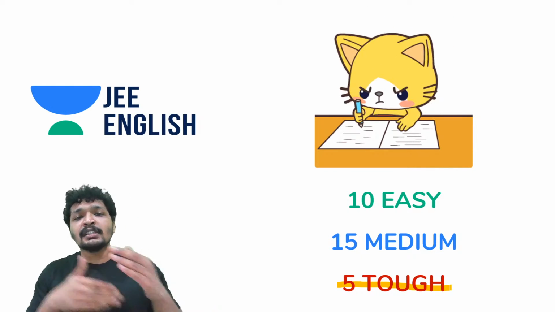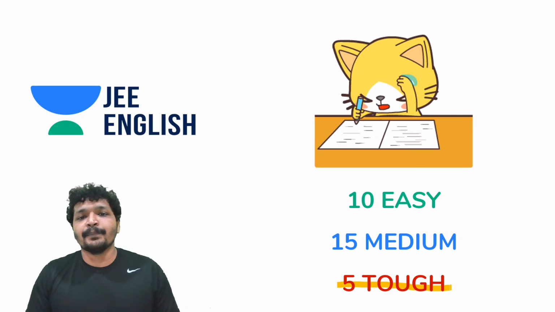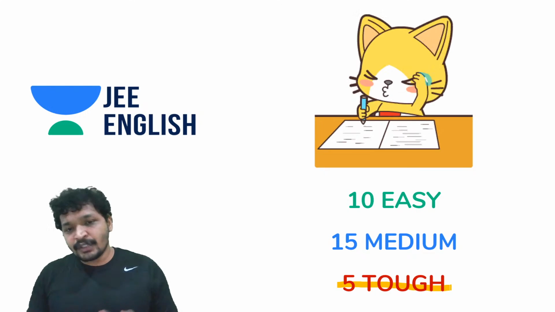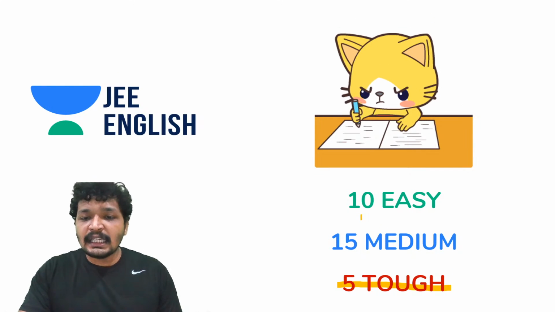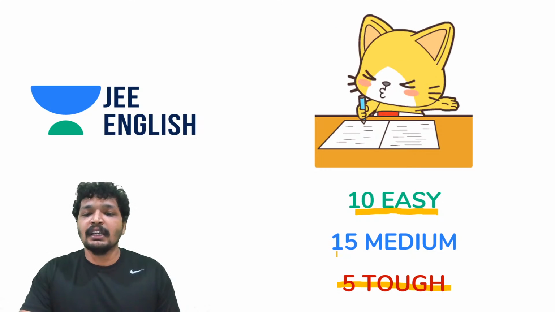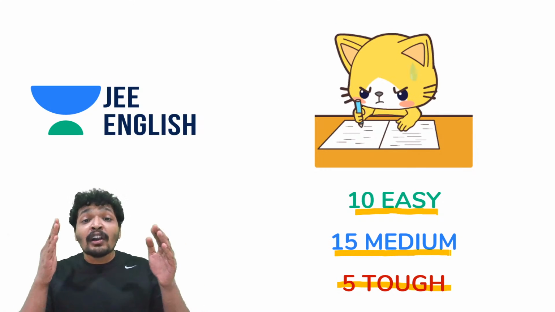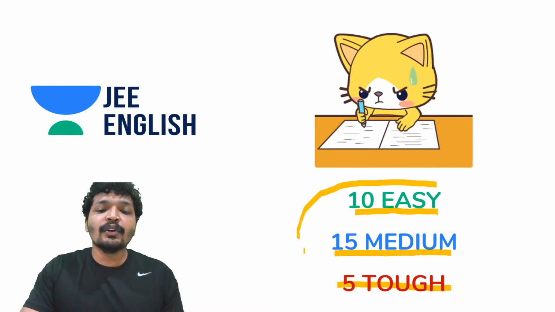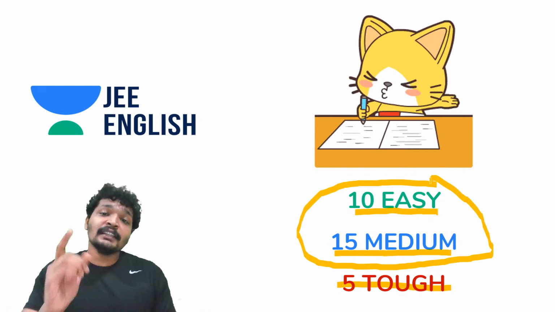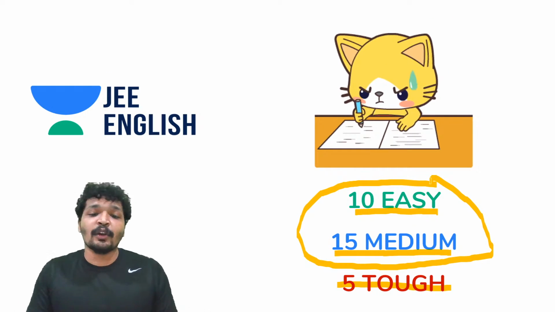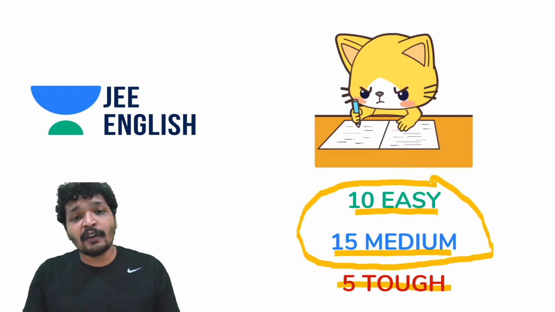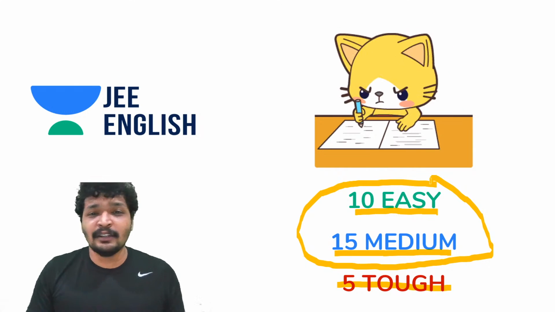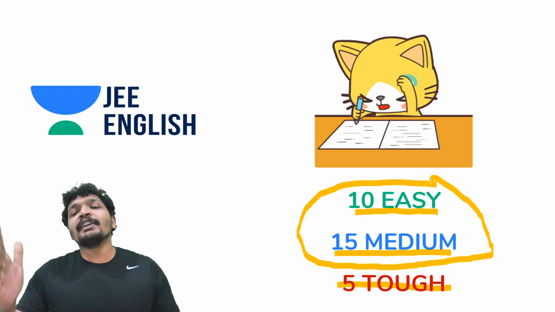And then you come to the medium questions, you take 20 minutes for the medium questions. And then you have 20 minutes for the tough questions. You skim through the paper, you touch the easy part first, 10 easy questions, and then you do the medium part. You have already crossed the 90 percentile if you are successfully able to do these things. If not more, 25 questions means it's anywhere around 100 out of 120. That means you have already crossed 95, 97, 98 percentile. Probably even 99 percentile, you never know. But this itself will get you over there.